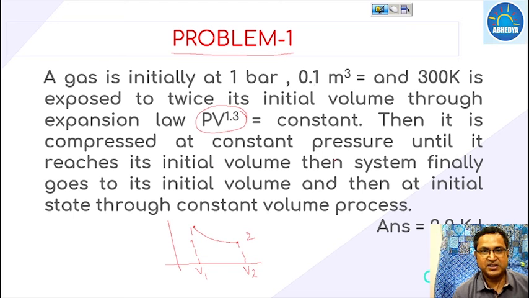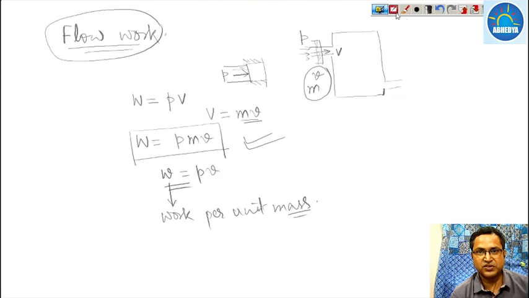Then it is compressed at constant pressure until it reaches its initial volume V1, and then the system finally goes to its initial state through a constant volume process. This is P, this is V. So this is a rough diagram. So now just solve this problem.